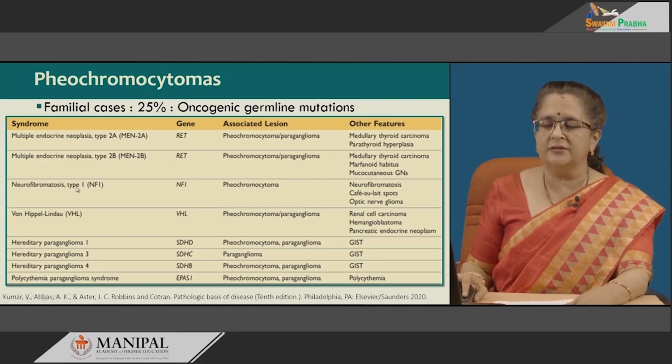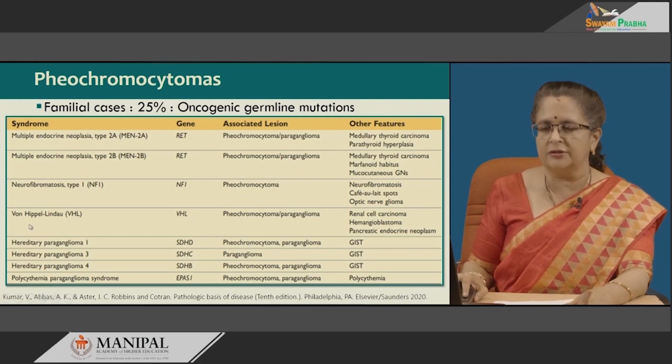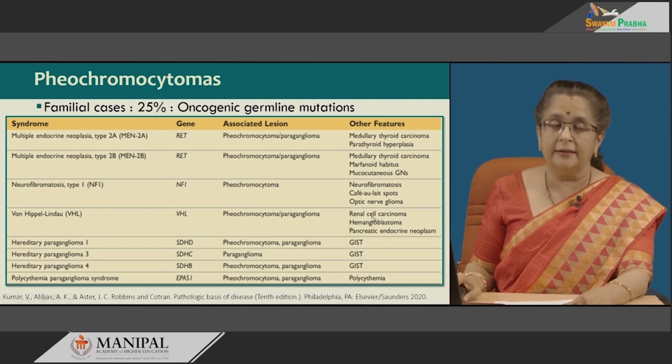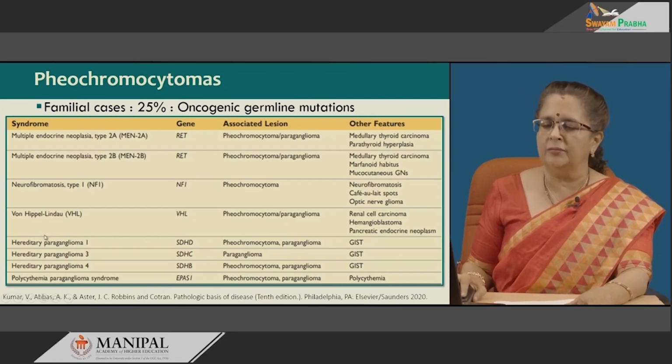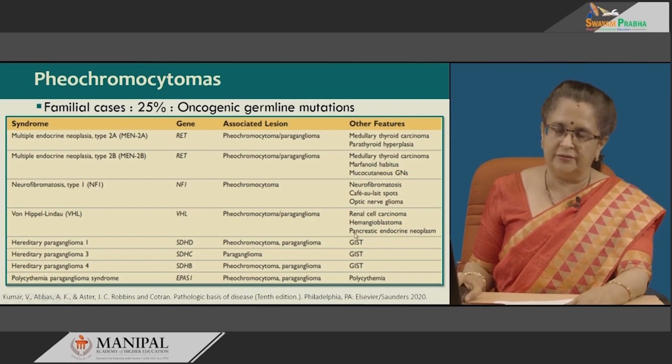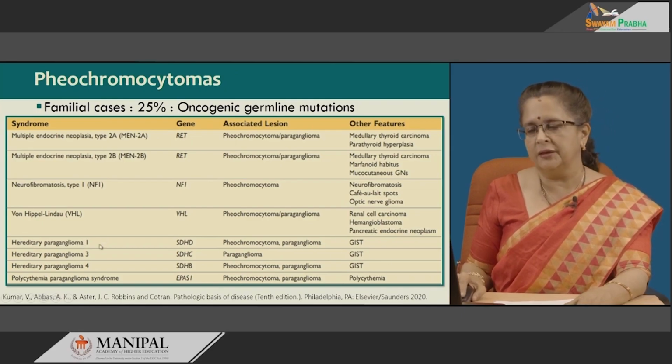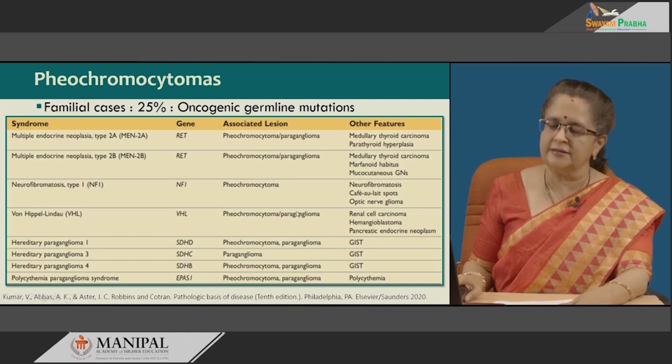Then neurofibromatosis type 1 has neurofibroma in association with pheochromocytoma. VHL syndrome has pheochromocytoma and renal cell carcinoma, hemangioblastoma as well as pancreatic endocrine neoplasia. Then there are the hereditary paragangliomas, 1, 3 and 4, associated with gastrointestinal stromal tumor. Polycythemia paraganglioma syndrome is associated with polycythemia.